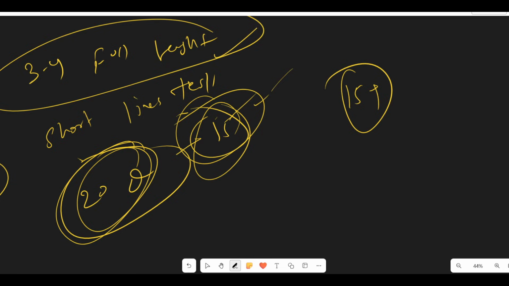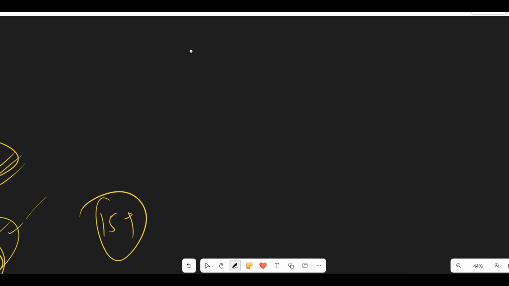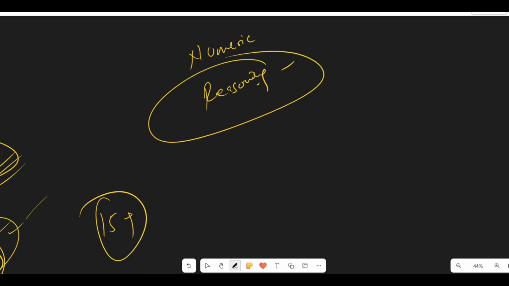So these kinds of mock tests will be there, full length, in which you can see your ranking, like what rank you are scoring. Based on that you can improve. Suppose your rank is good in numeric but not so good in reasoning, then you can improve in reasoning if you are not scoring good marks there.